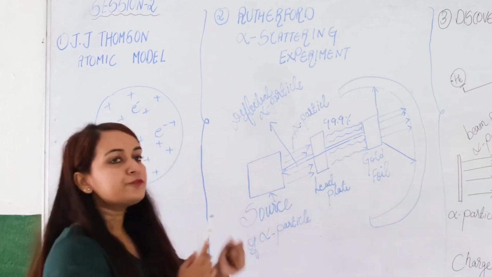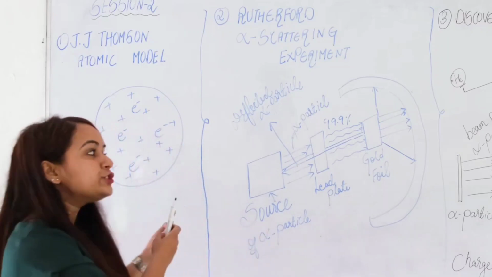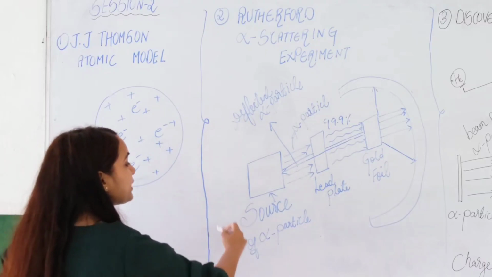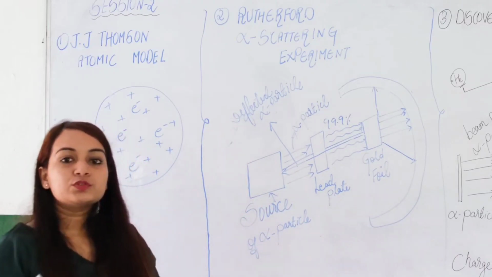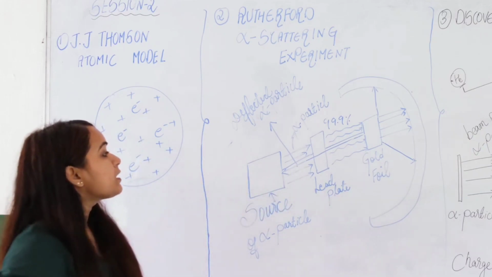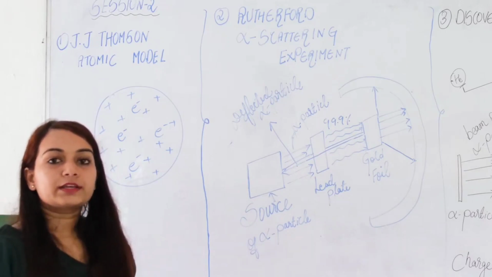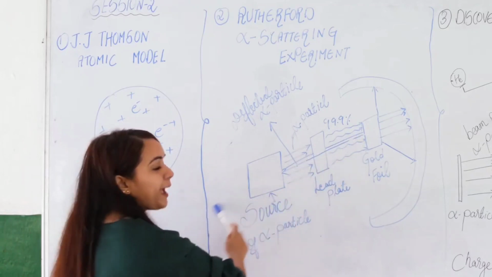How was it possible for Rutherford to know that some particles are bouncing back? It will not be shown in your textbook, but they also placed one more fluorescent screen at the back. That is how they came to know that some alpha particles are bouncing back and hitting the screen. Out of 20,000 alpha particles, only one alpha particle happened to go and strike back.